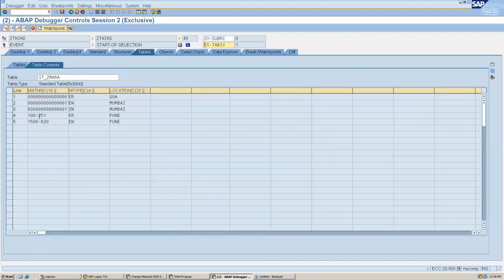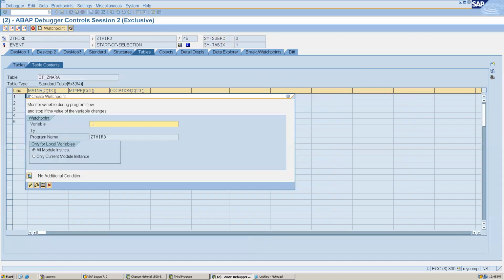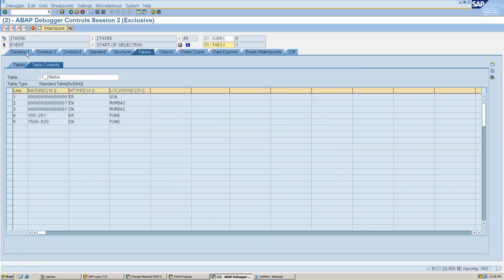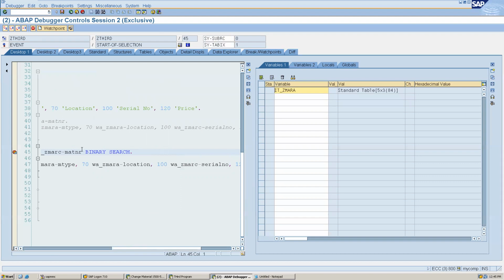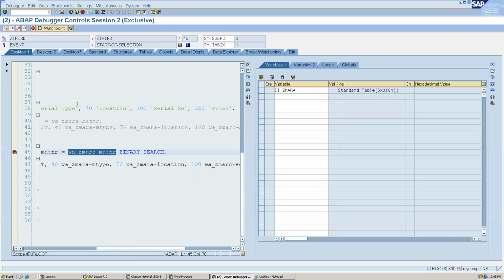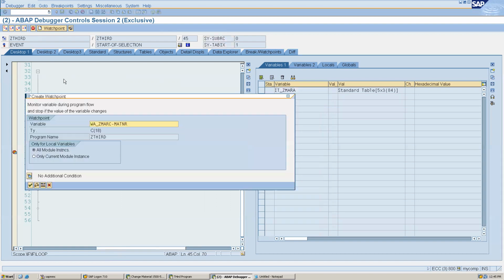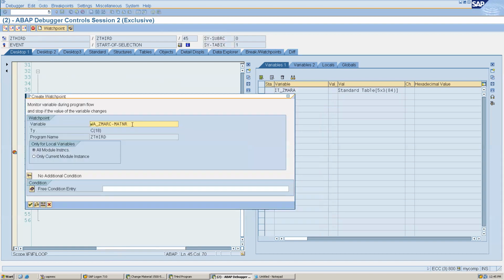For example, for this 5,000 or 3,000 entries, say 1,251, right? So on this variable, if I want to create a watch point, I will come here. What is that, equals to 1,251, right?